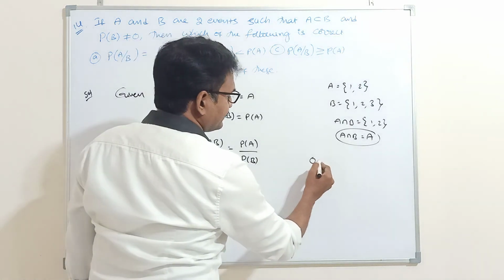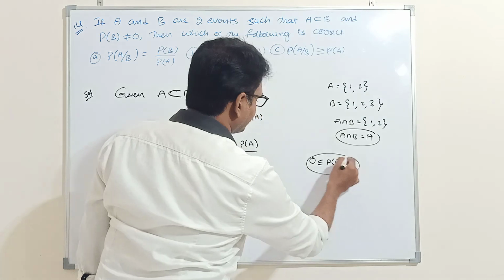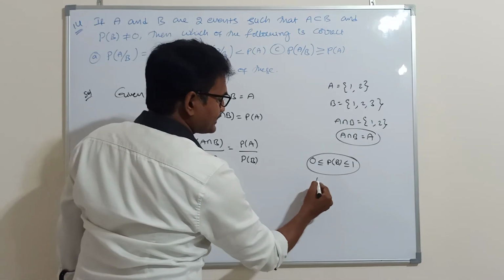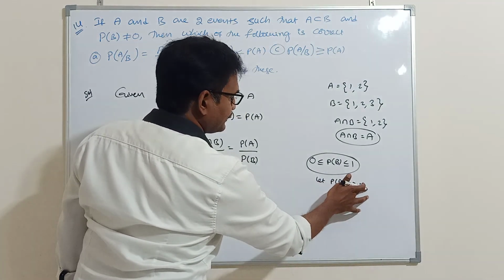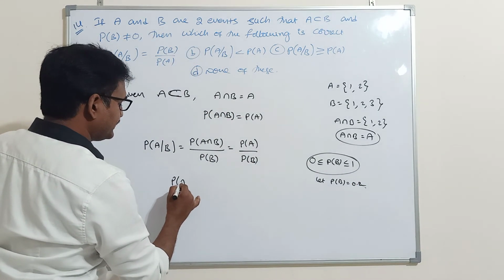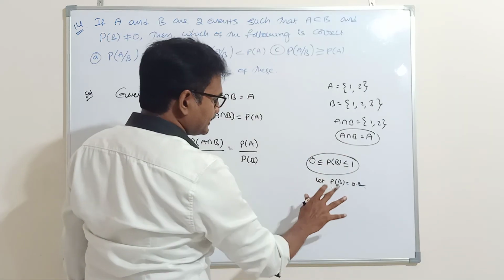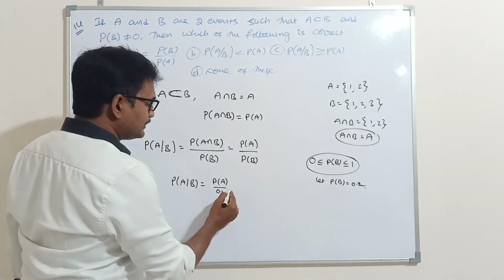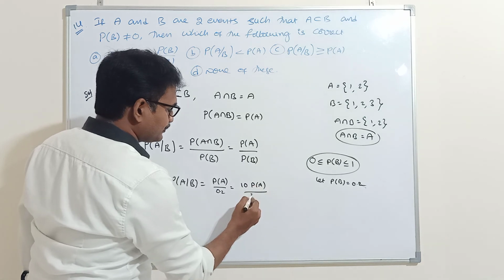Every probability value lies between 0 and 1, so the denominator lies between 0 and 1. Suppose, as an example, P of B is 0.2. Then P of A given B is P of A by 0.2, which is 10 into P of A by 2.